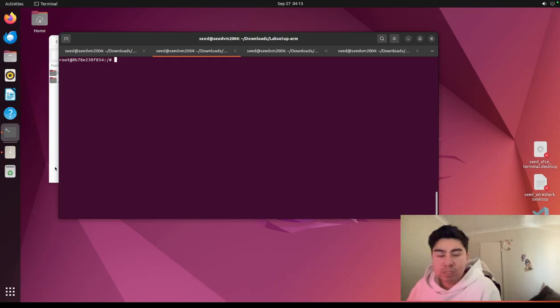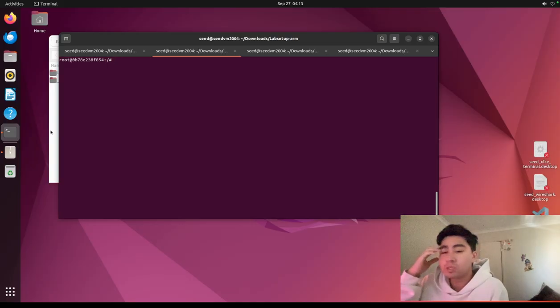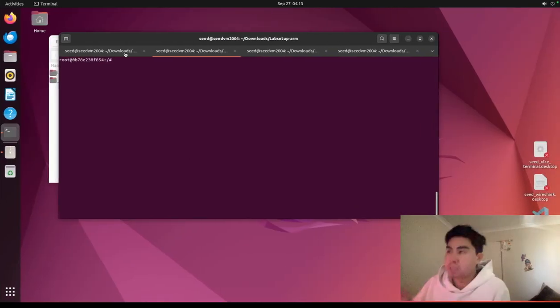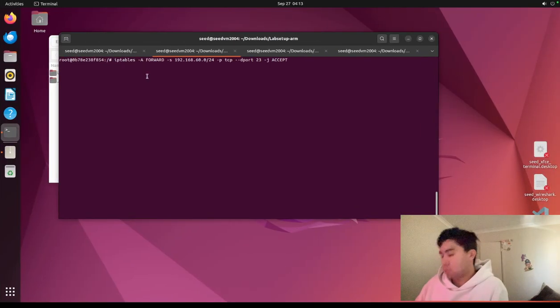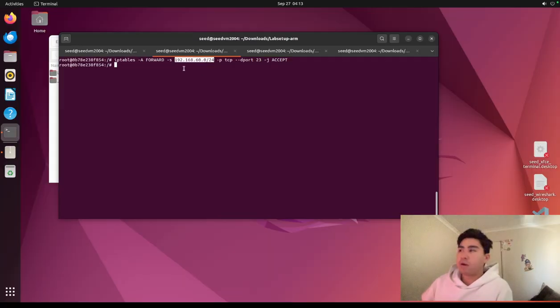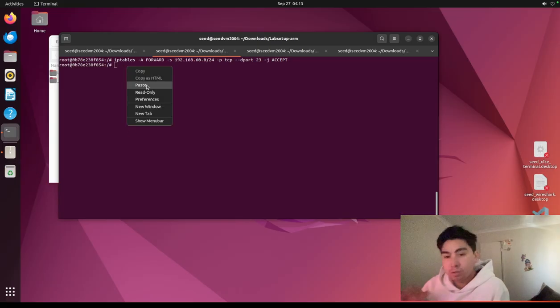This one allows internal hosts to initiate telnet connections to external machines, as it asks here. So this is the rule that does that. We'll put that there. You can tell here it's only talking to that subnet area. And this one allows return traffic. So we're still on that first section.